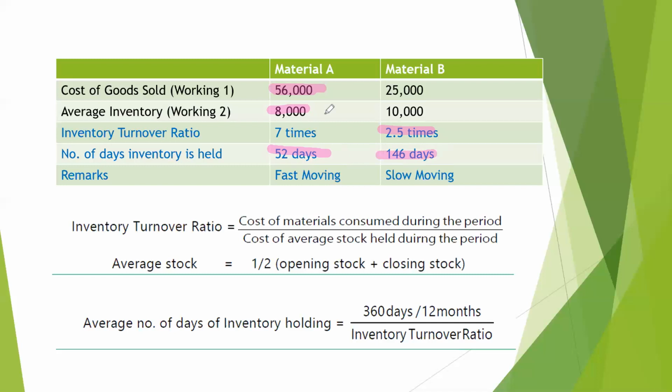So we understand that higher the inventory turnover ratio, higher is the stock being rotated during the year, means more profit flowing to the company and less blockage of working capital in the average inventory. So higher the inventory turnover ratio, more the fast moving the inventory is and better it is for the company.